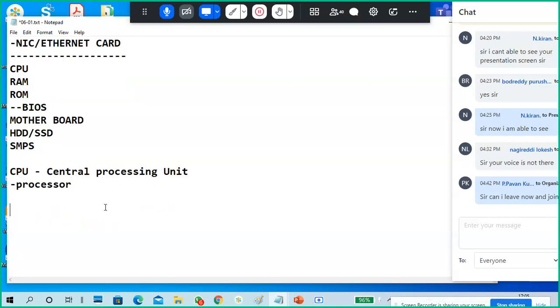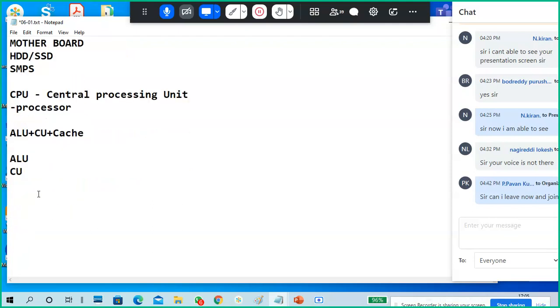In the CPU, the main important parts are ALU and CU. ALU means arithmetic and logical unit. CU means control unit. Plus, one more important thing to understand is cache memory. Cache memory is also one of the important parts inside your CPU.